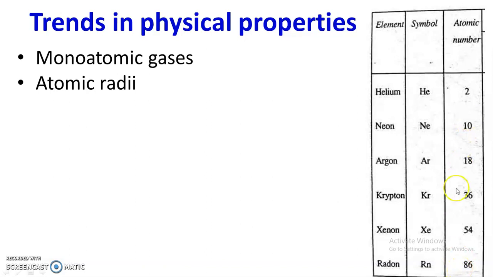The reason for this is that from top to bottom, the number of shells progressively increases, and therefore the outermost electron moves away from the nucleus, and the distance between the center of the nucleus and the outermost shell slowly increases. Therefore atomic radii increase from helium to neon to argon to krypton to xenon to radon, that is from top to bottom. So this is about the atomic radii.